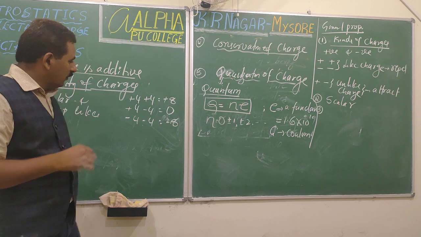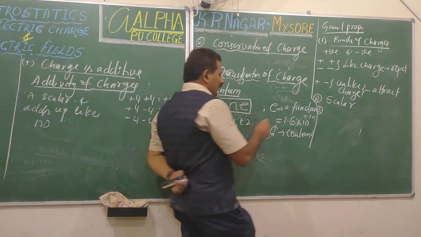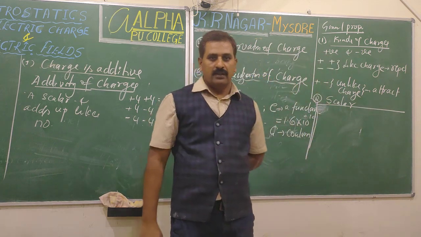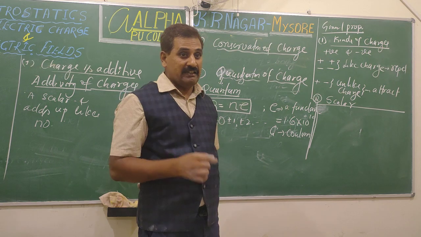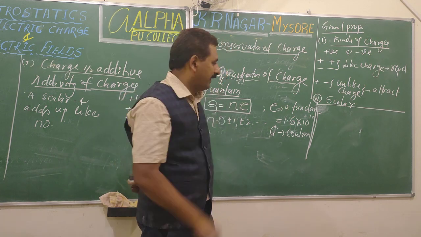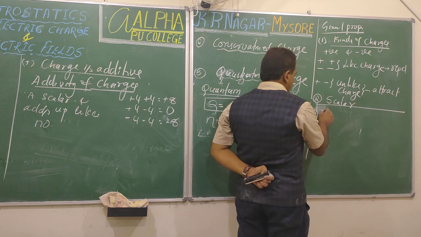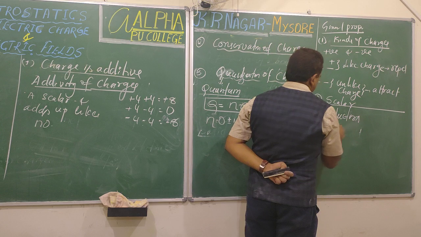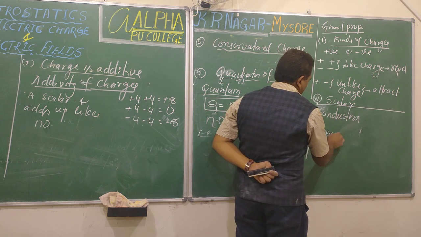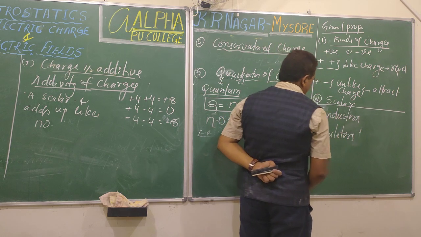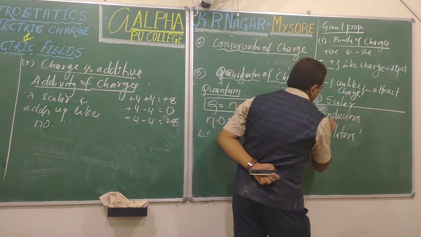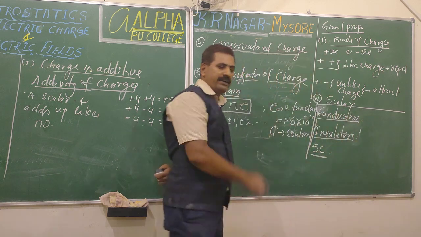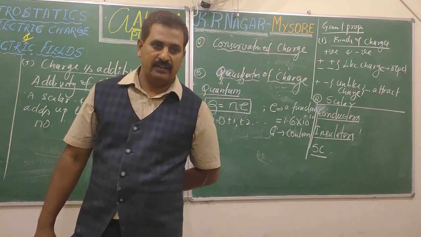Now, since I used the word conductor, we'll come to this word you learnt in your high school, classification of matter based on the electrical conductivity. You are already familiar with. Very simple idea. There are two kinds of materials according to that. One is conductors. Second one, insulators. And third one, semiconductors. Students, not a new word, already familiar, you have learnt in your high school very well. What is conductor?